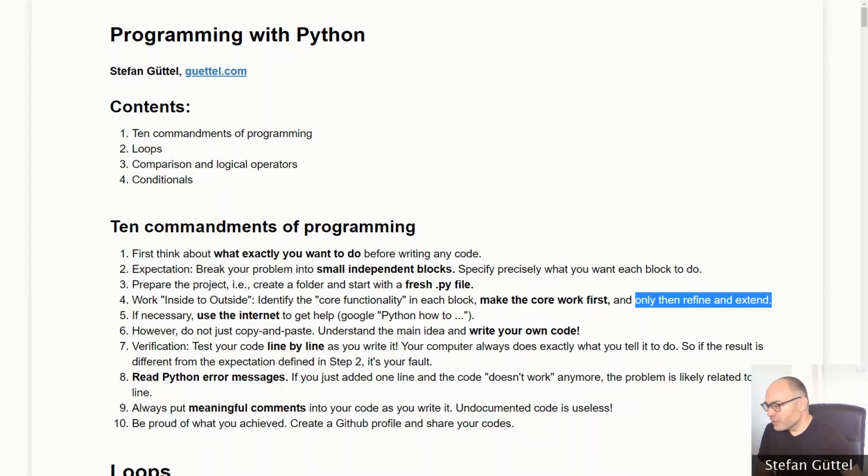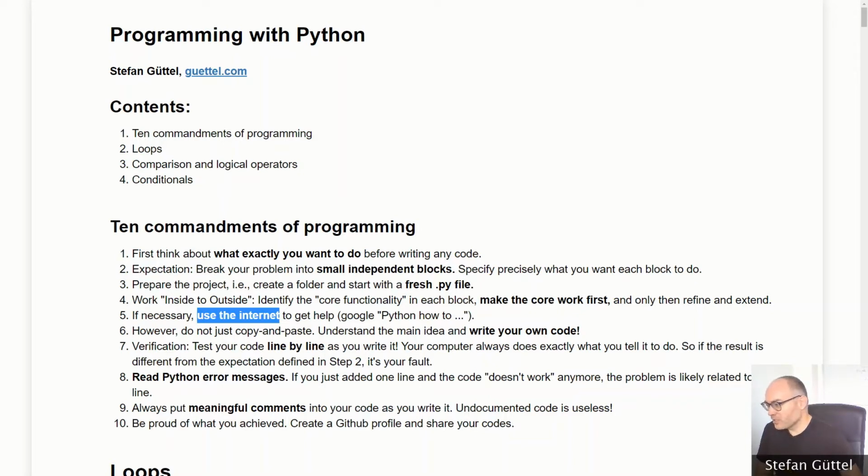The fifth point, use the internet. So Python is a very popular language, in fact one of the most popular programming languages, and there are a lot of people out there that had potentially exactly the same problem that you want to solve right now. So if you Google Python how to sort a list, it is very, very likely that you will find a solution to your problem rather quickly.